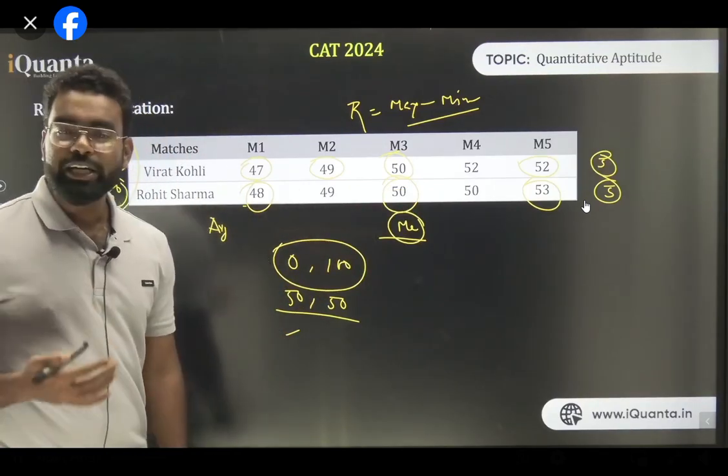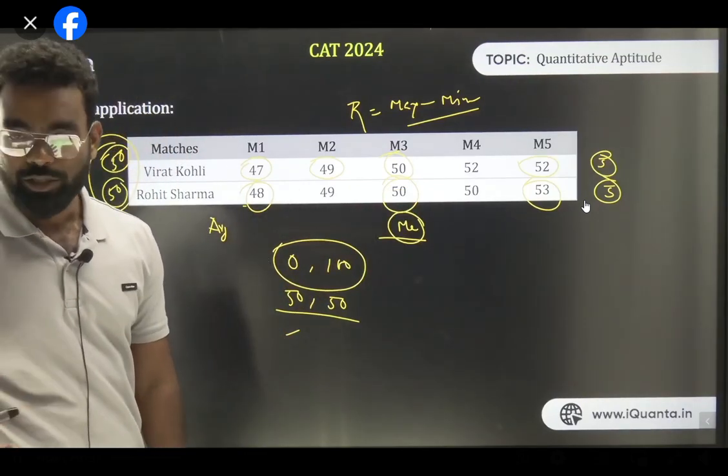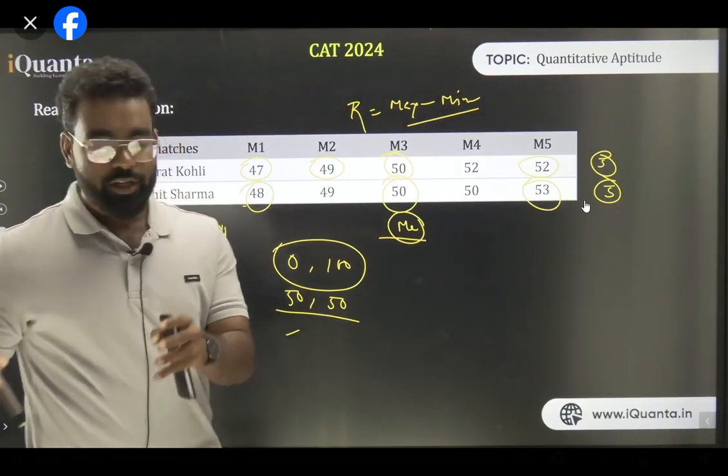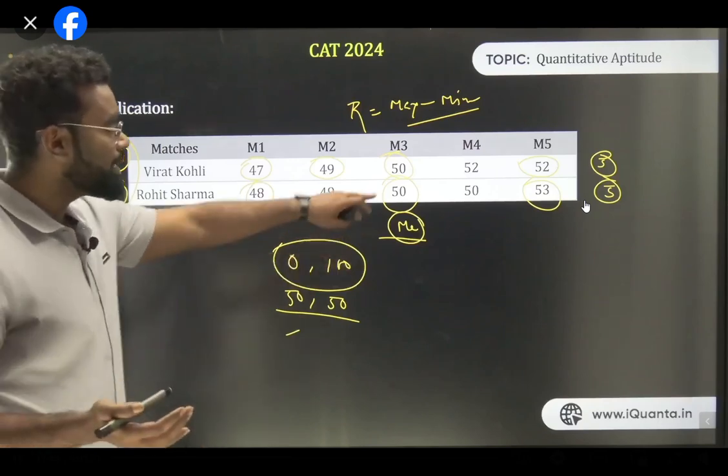So for this, now we need to understand what the actual deviation is that we calculate. Actual deviation is basically the mean deviation, the standard deviation. But I'm not going to teach you all of these things. Just understand, if I need to find a deviation, like 50 is the average, yes.